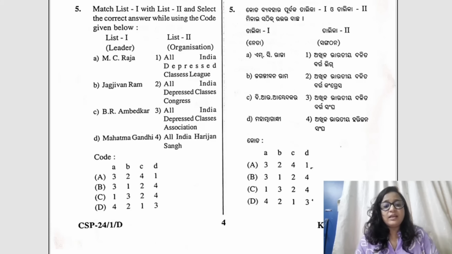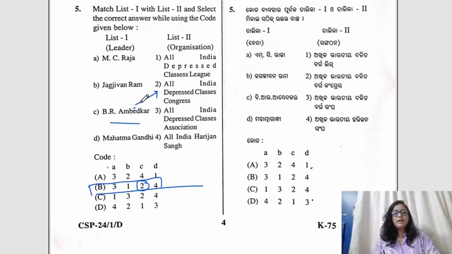Now if you look at the rest of the options, we all know that B.R. Ambedkar was associated with All India Depressed Classes Congress. So C matches with 2. C matches with 2 only in option number B, making it the correct answer.